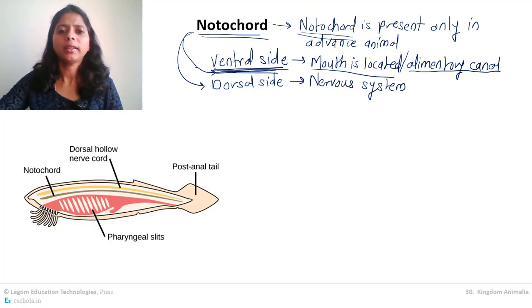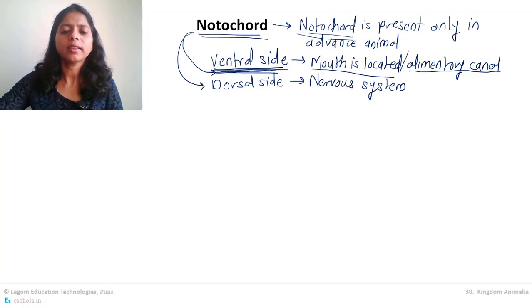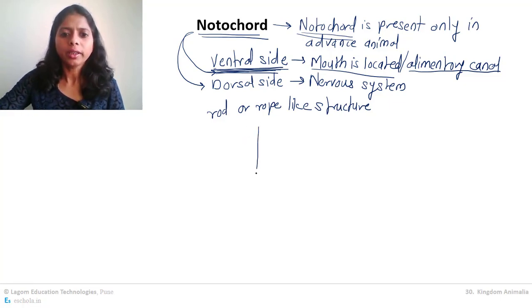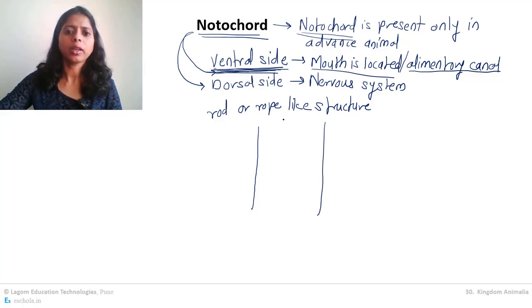Now notochord is a rod or rope-like structure. Suppose this is the body, these are the two sides of the body, then notochord is present over here.